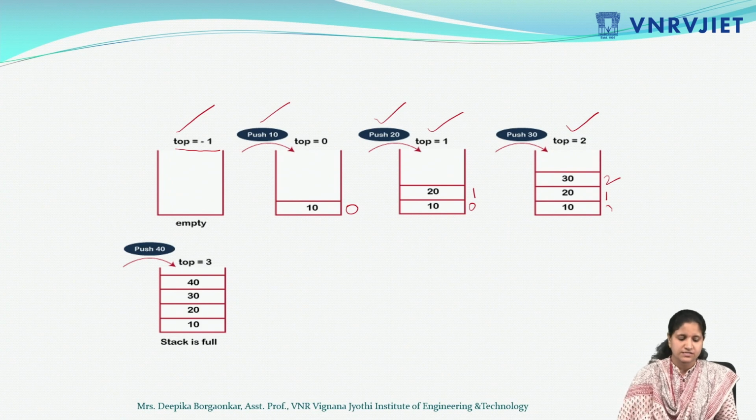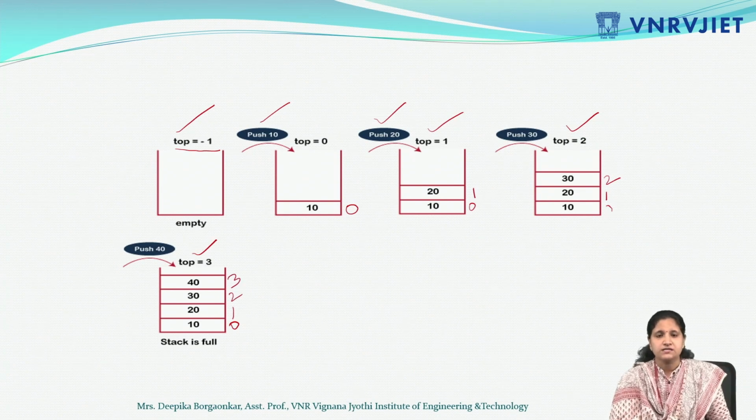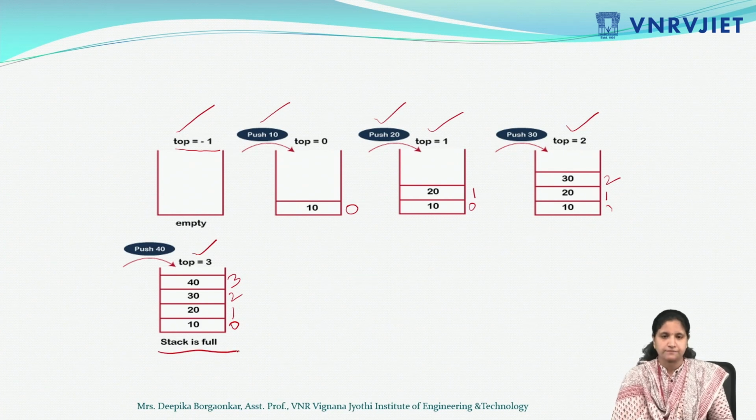Again, suppose I insert 40, so top will increment by 1 and the values are 0, 1, 2 and 3. At the third place 40 will be inserted. Suppose my array size is 4, so indexing will be 0 to 3. Here we need to check if the top value is size minus 1, then my stack is full. If I further want to push or insert any element into the stack, it will display the stack is full condition.